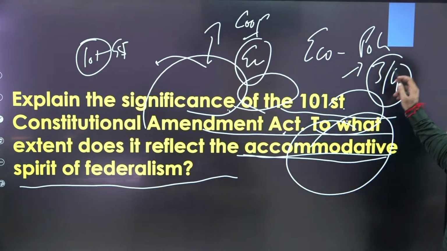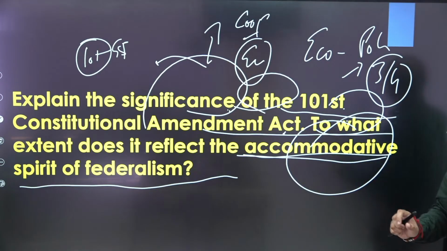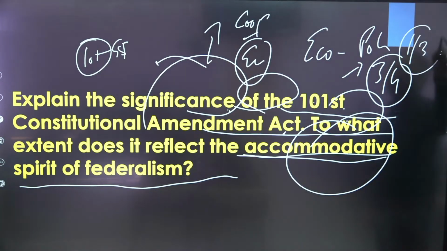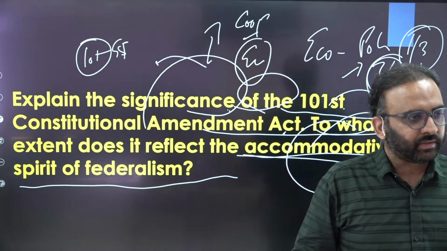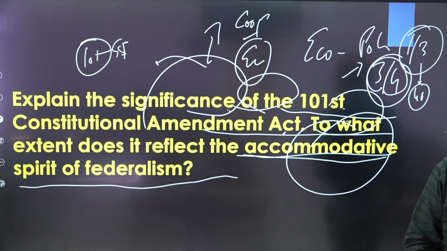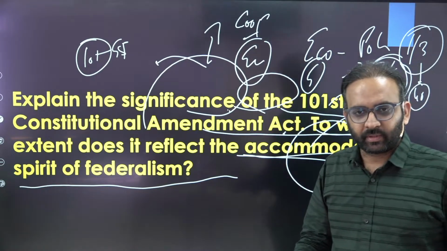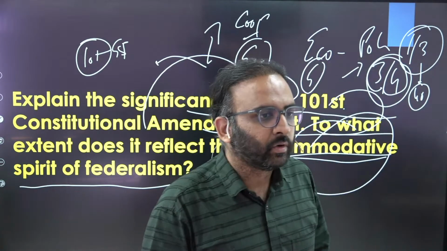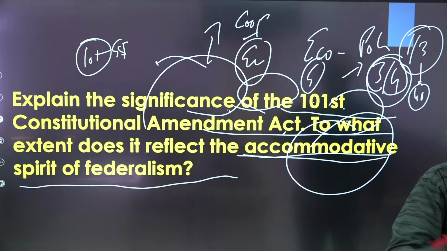And what are the concerns? That the ruling party at the center has a major say in the decisions of the GST Council because 1/3 of the votes are with the center and you require 3/4 votes. So what is lacking is 40% of the vote. That 40% vote you get from your own party-ruled state finance ministers. You get the point? And then states lose their autonomy to impose their own taxes, and it is sometimes against the states also because you get a share in GST and that share may not be enough to meet your state demands.